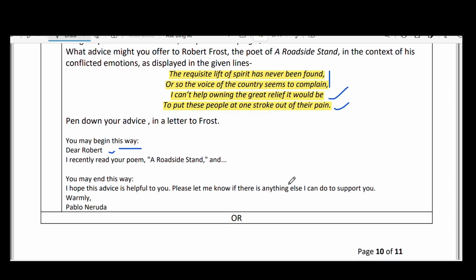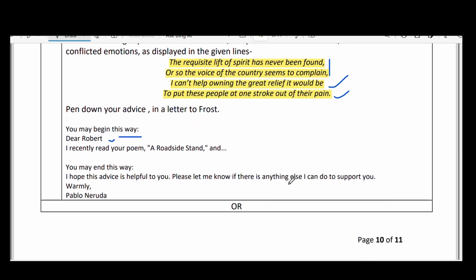and I was really moved with the way you have given your pity towards the people, but don't be so serious. When you are so serious or emotionally overwhelmed, don't take any decisions, because in overwhelmed conditions you can't take the right decision. Like that, you have to write some points, and at the end you may end this with this.